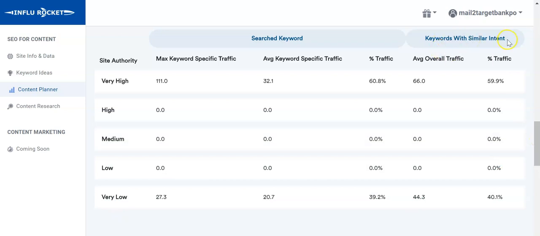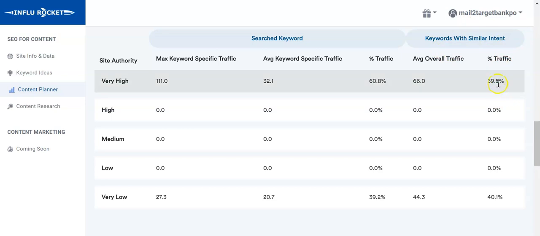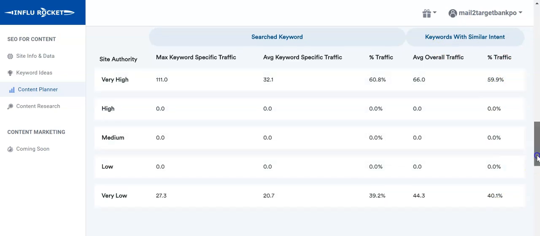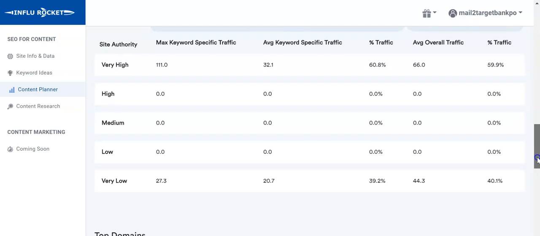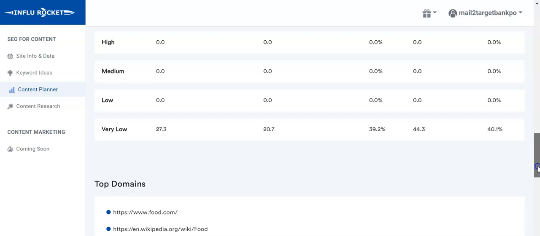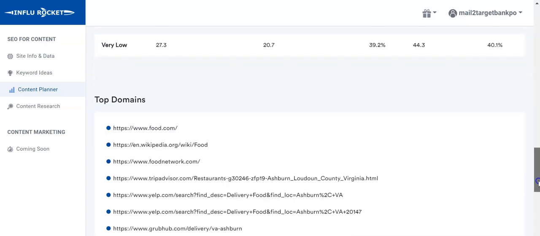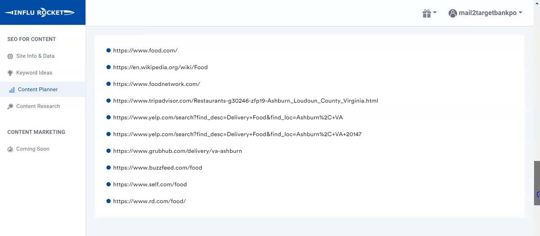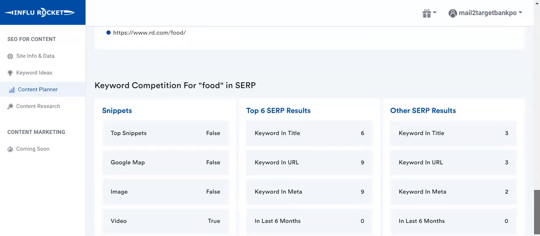Keywords with similar intent, how their traffic is distributed, they also have a 60-40 distribution. So that in a way tells us that we can expect some traffic from this particular keyword even with a low domain rating or low authority of our website.